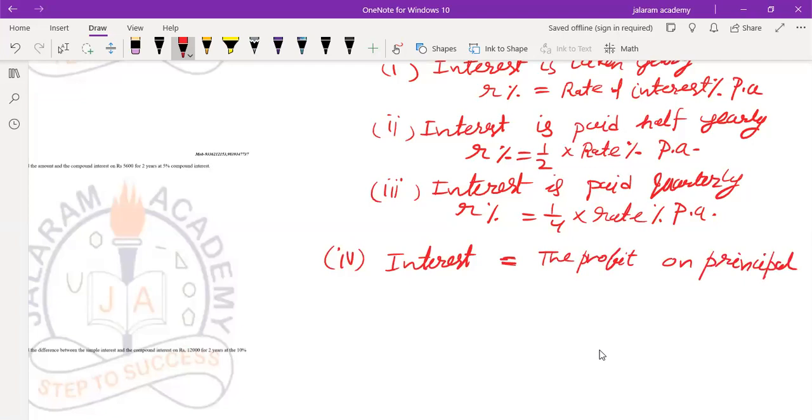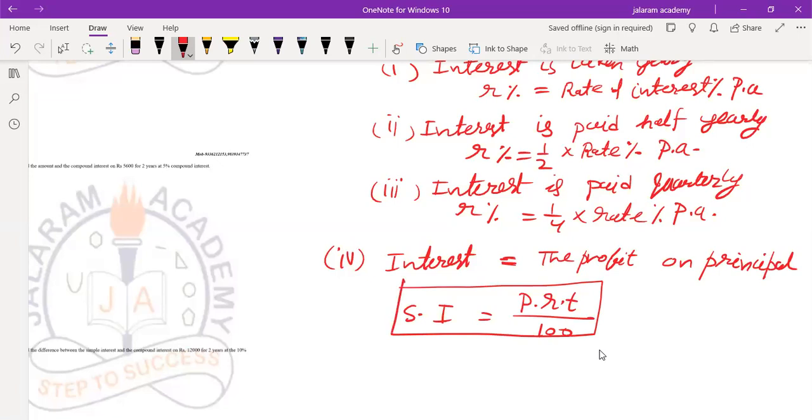If a loan is taken, the bank charges the profit. If principal is deposited, the bank pays the profit. Both of them are interest. And the formula for simple interest is PRT upon 100.